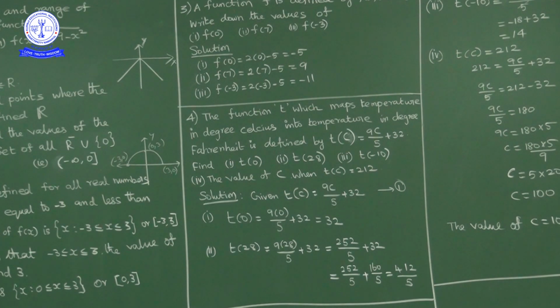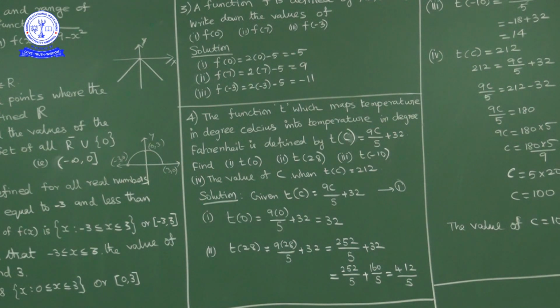How to find T of 0, T of 28, T of minus 10. It is nothing but in place of variable C you write 0, 28, minus 10. Next, the fourth one: the value of C when T of C is equal to 212.